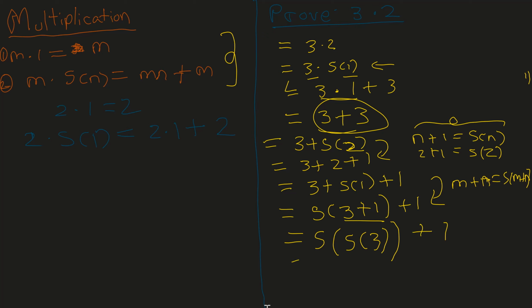And we know that the successor of 3 is 4, so we can write it as 4 plus 1. Now from the second definition of addition, we can write this as successor of 4 plus 1, which is equal to the successor of 5, which is then equal to 6. So that is how we compute 3 dot 2 using the basic fundamental rules of addition and multiplication.